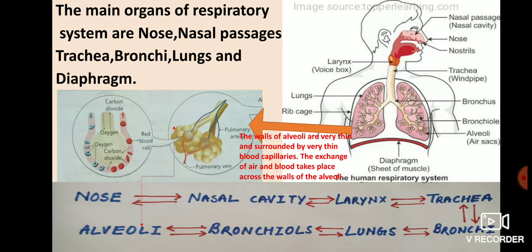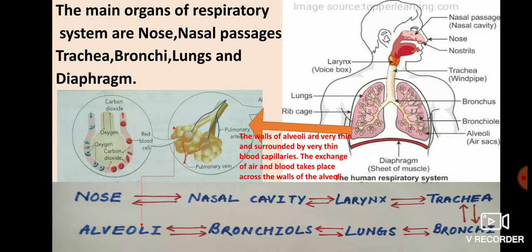Here oxygen exchange means it diffuses to blood capillaries, and then with the help of red blood cells oxygen reaches every cell of our body where respiration takes place.